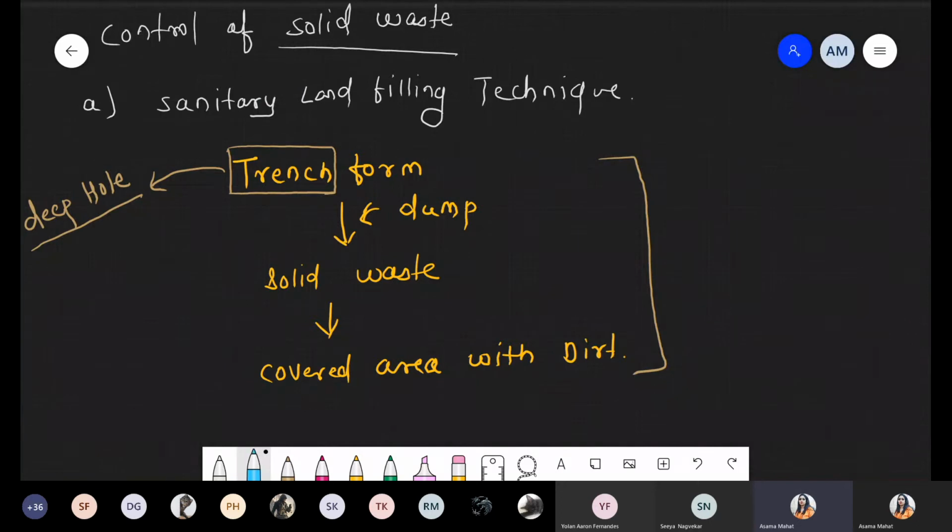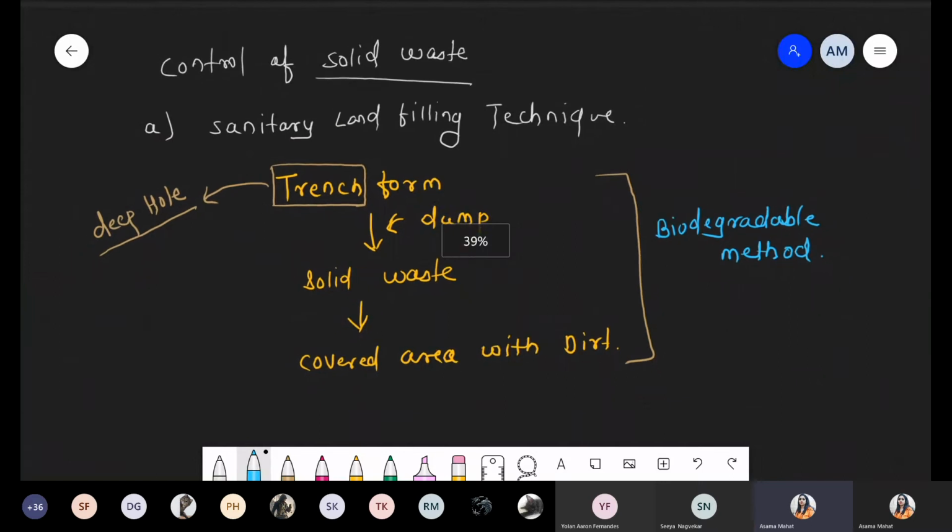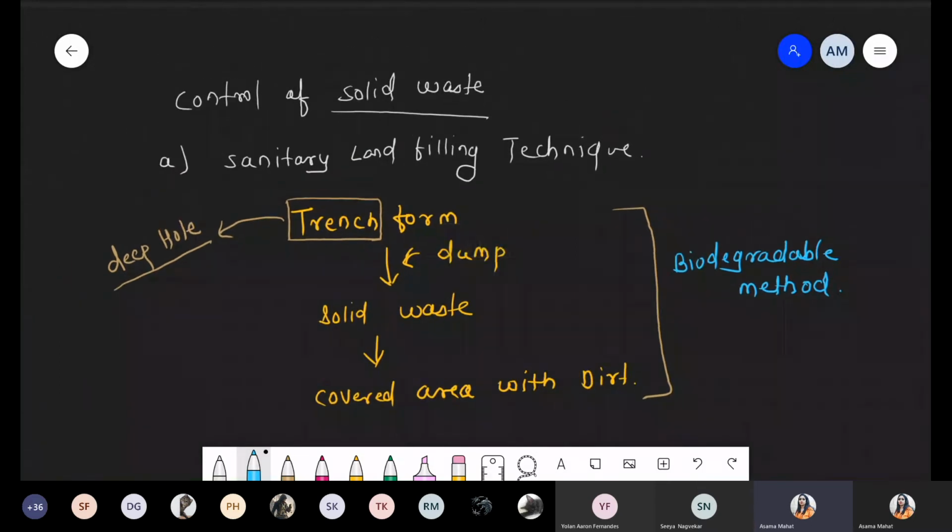And remember this point, these are biodegradable methods, because normally there is no excess use of any chemical or whatever, there are no extra efforts, we naturally allow it to degrade. So this is the first method, the sanitary landfilling technique, which is biodegradable.